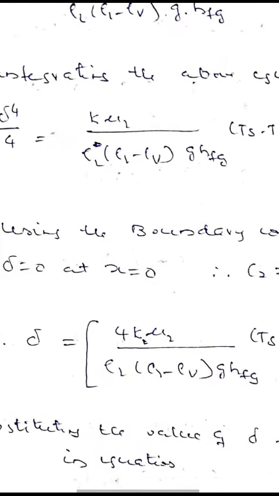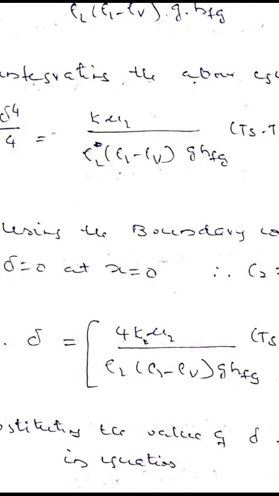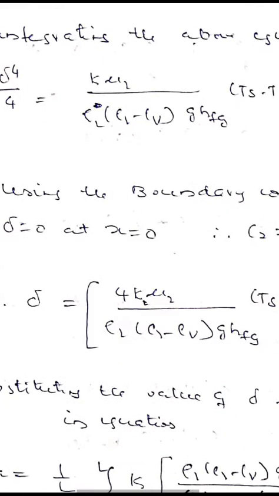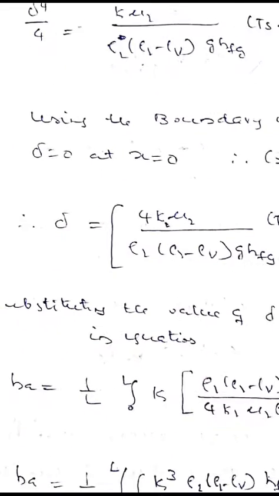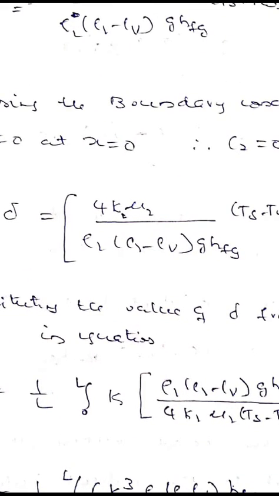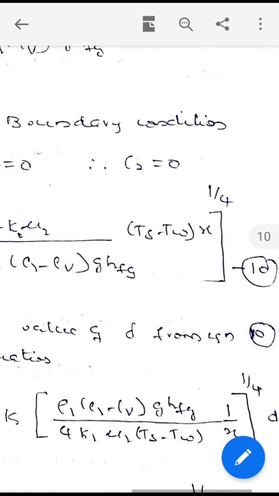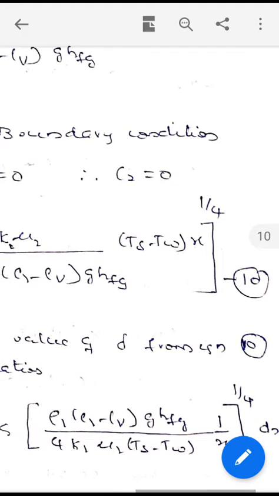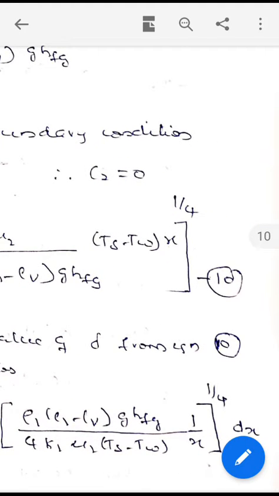What is the boundary condition? Delta equals 0 at x equals 0, because the thickness of the film is 0 at x equals 0. So we will get C2 equal to 0. Putting this value, we will get the expression for the thickness of the film in terms of x, where x is the distance from the leading edge of the plate.